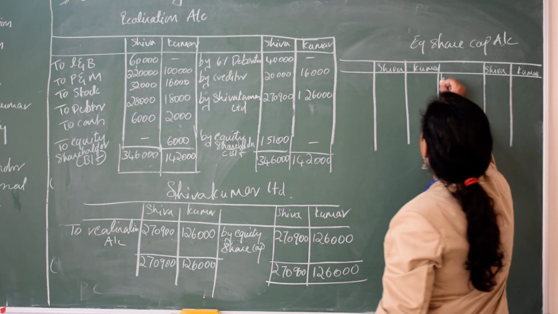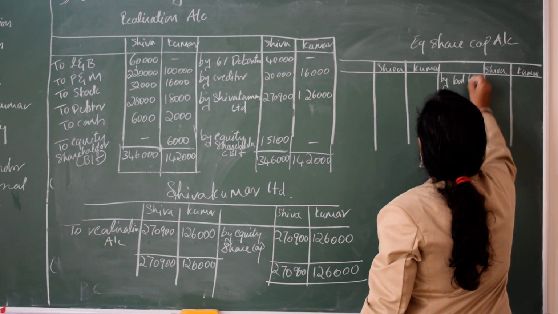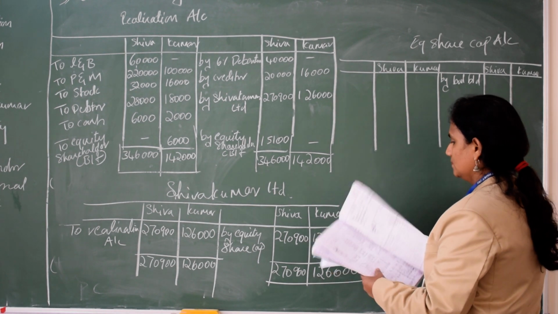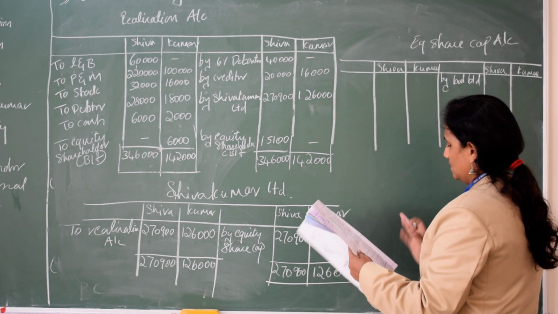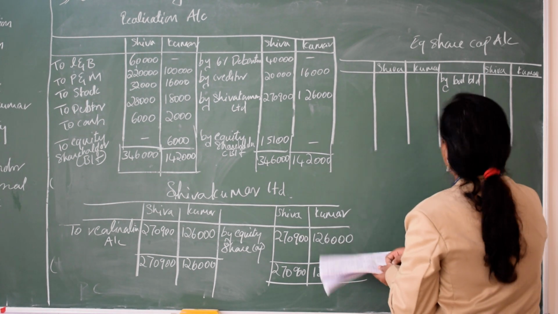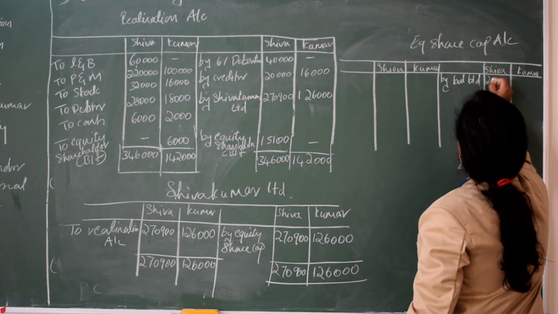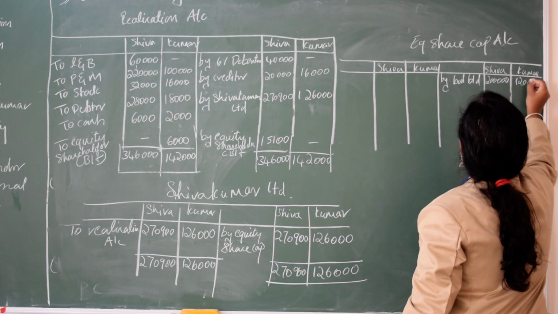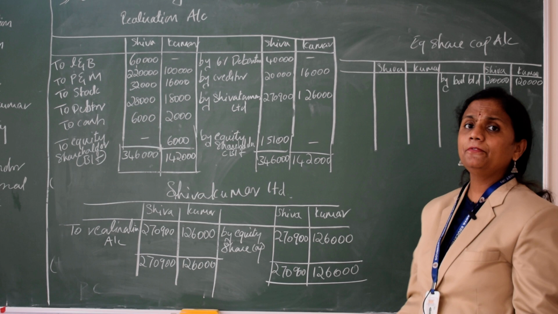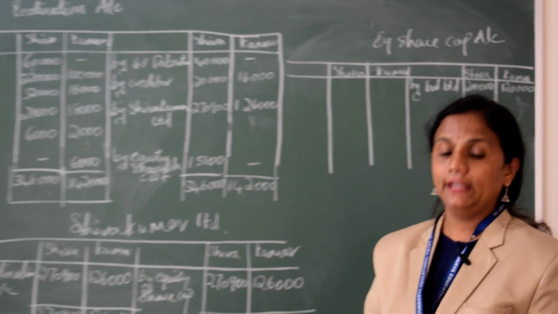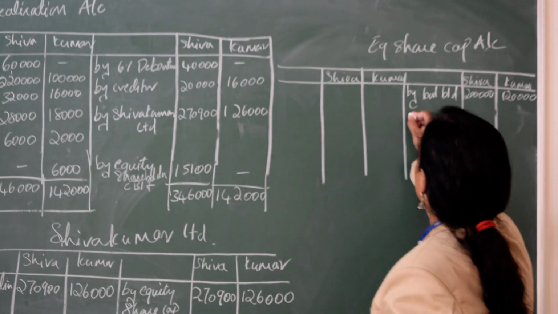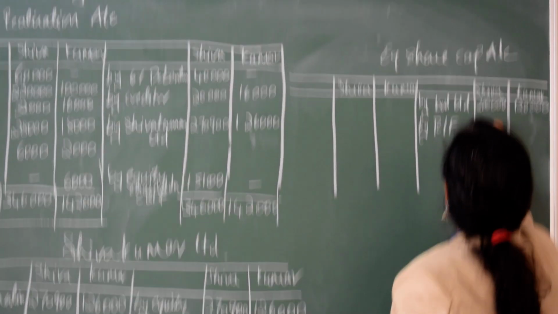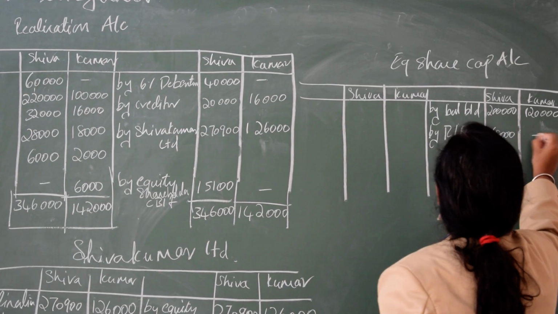So, by balance brought down. How much is Shiva's? Shiva's is 2 lakh. And Kumar's is 1,20,000. Next, after capital, you have not taken reserve fund. So, by reserve fund, 68,000. Kumar, you don't have.